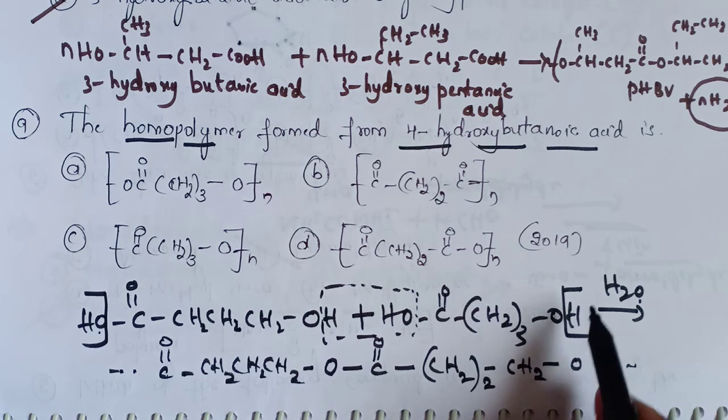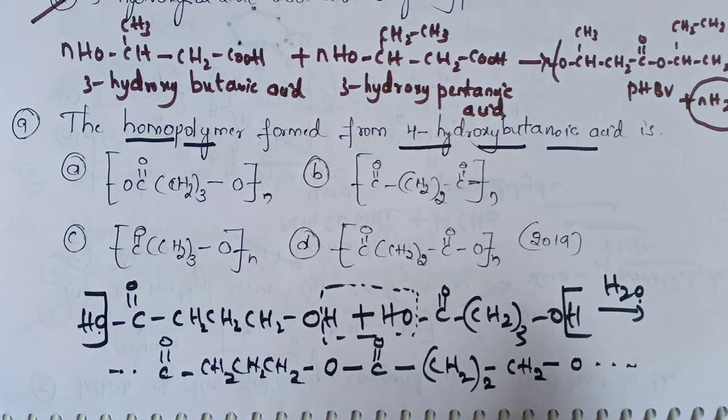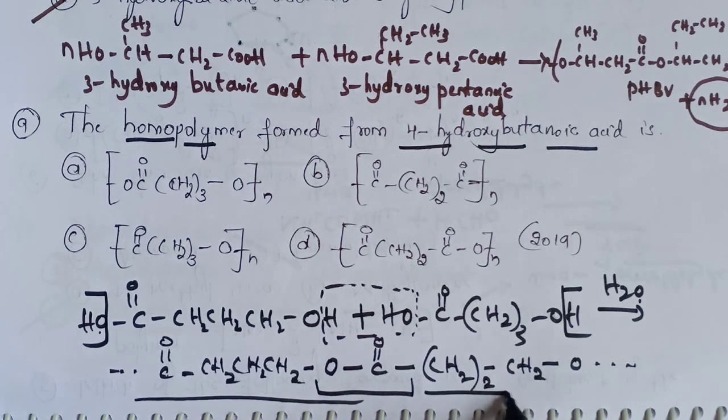Why? Because the H is removed in the form of H2O by this OH. Now you can see it is an ester linkage. This homopolymer can also be represented like this. This is the homopolymer we have now obtained.